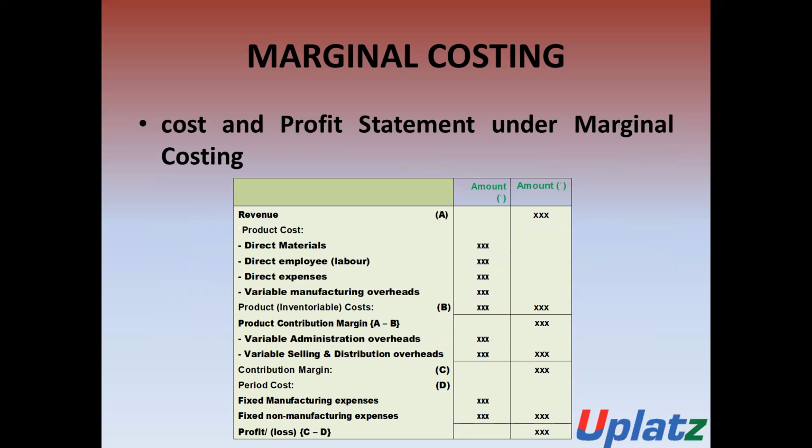This is the statement of cost and profit statement under marginal costing. Under marginal costing, we will prepare the cost of production in the following format. First we calculate revenue, then we calculate all the production costs which are direct in nature. Production costs include direct material, direct labor, direct expenses, and all the variable manufacturing overheads, and on the basis of this, we will calculate the direct production cost.